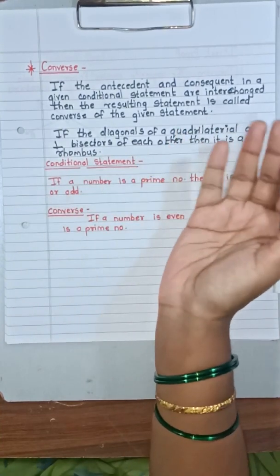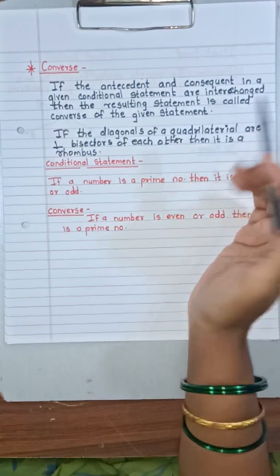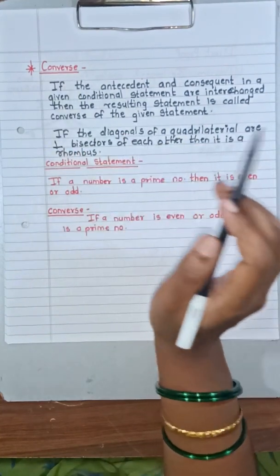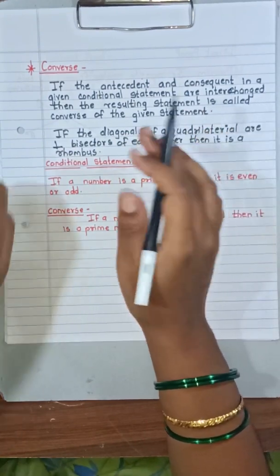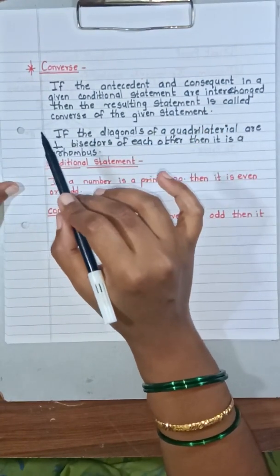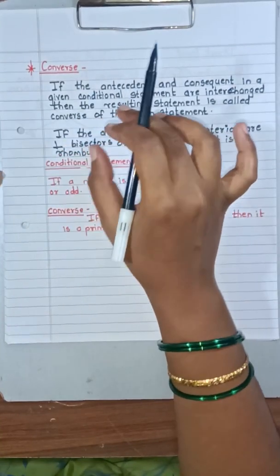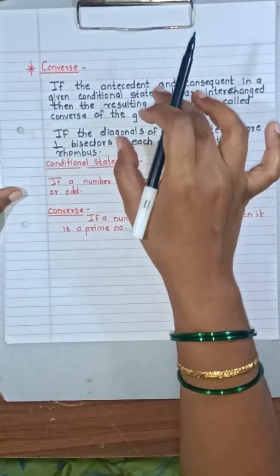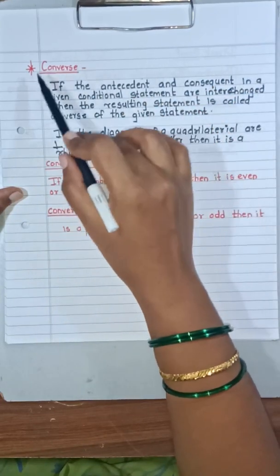So what we have done is change the position of the antecedent and consequent in order to get the converse statement. Now children, you have to keep in mind that even when the conditional statement is true, it is not necessary that the converse is always true.